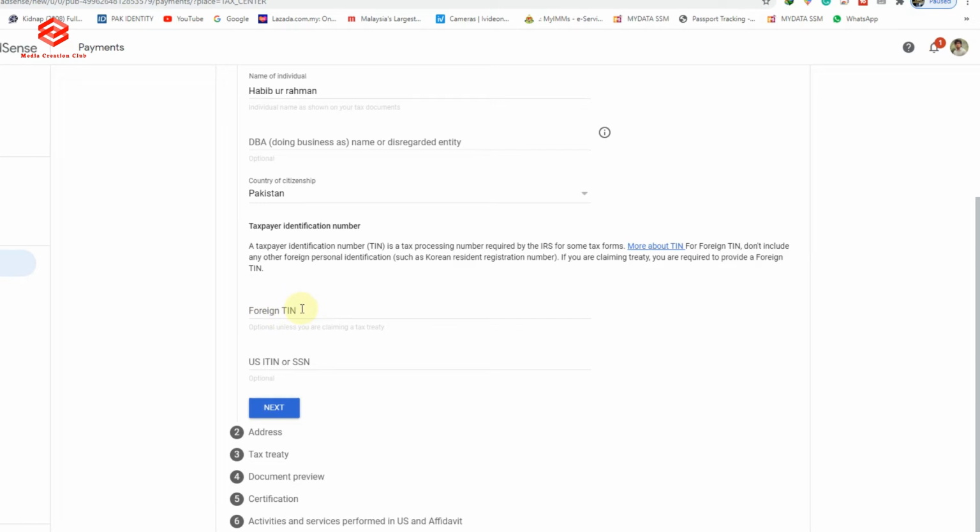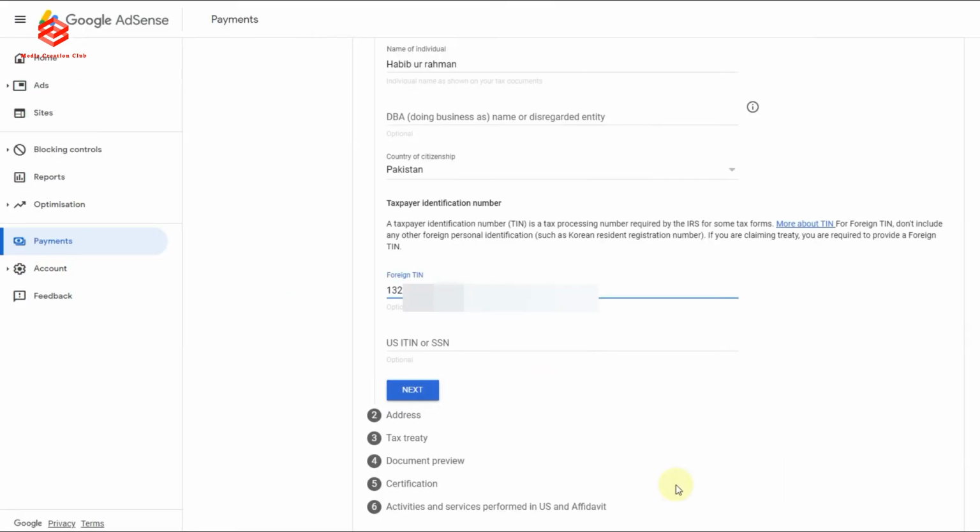If you are in India, you can use the PAN card number. I am using the CNIC number here. We put our CNIC number without dashes or spaces. Once we have put in the CNIC number or PAN card number, just click next.